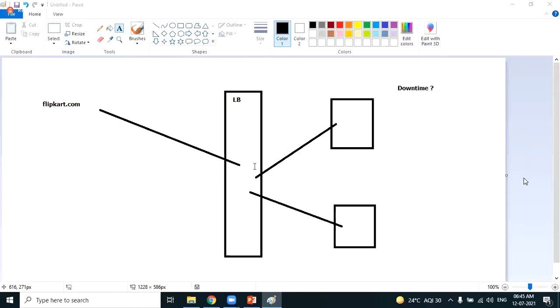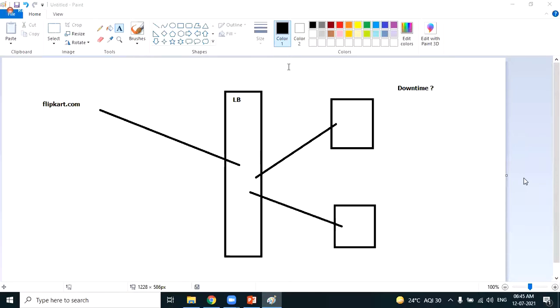Or should we go for 3 machines? How to decide the number of EC2 machines we have attached to the load balancer? The number of EC2 machines which we should attach to the load balancer is purely dependent on the traffic.